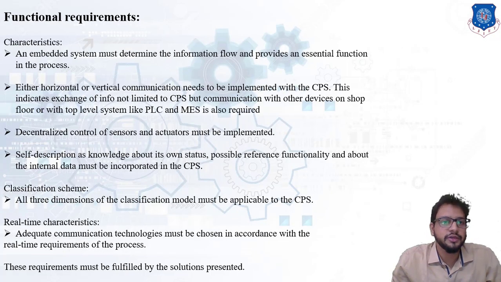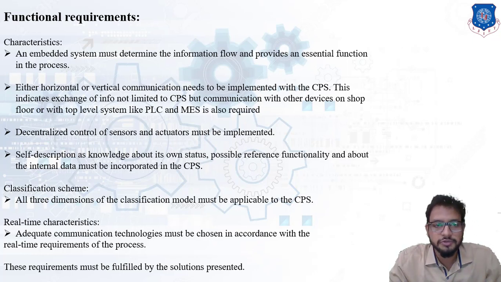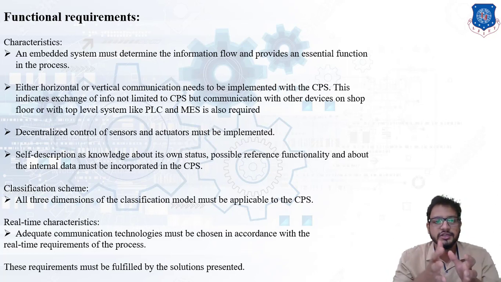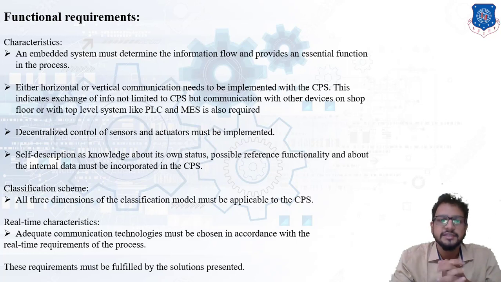Now, our first topic is functional requirements. These are the requirements which we have already discussed in a previous topic, so I have listed out all the requirements. The first requirement, that is characteristic: an embedded system must determine the information flow and provide an essential function in the process. Now, as we know, the embedded system is the one which combines the sensor and an actuator, right? Basically, a cyber physical system is called an embedded system.